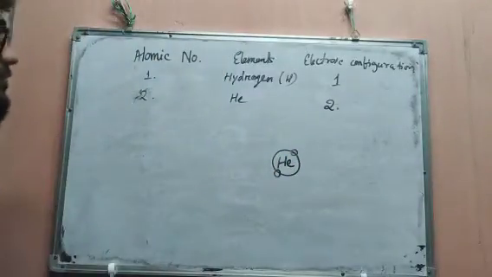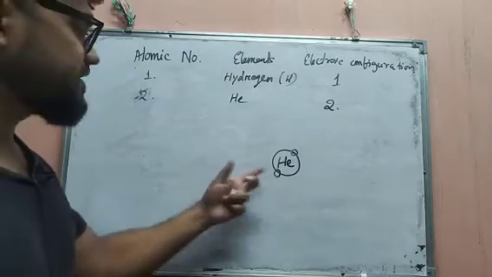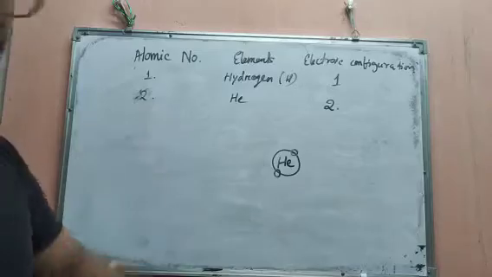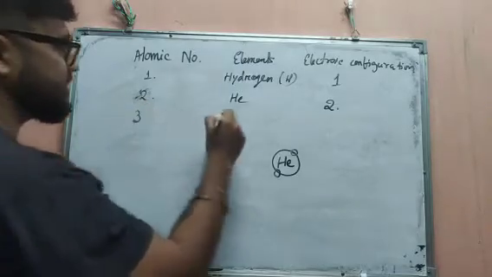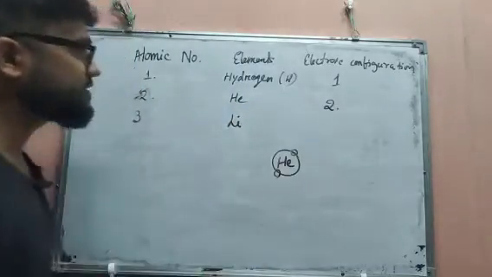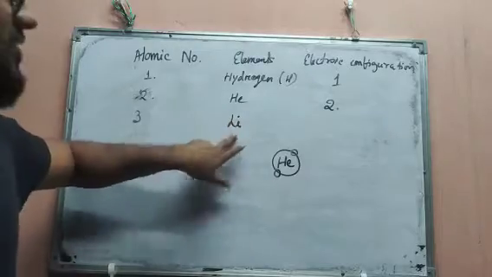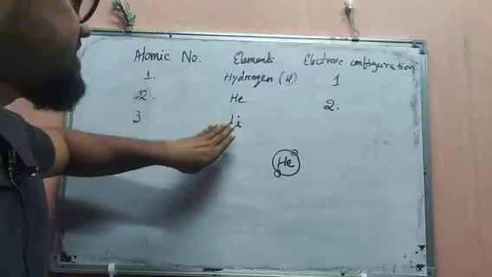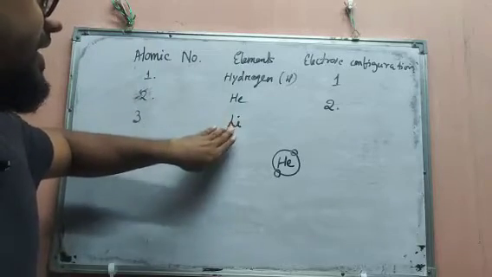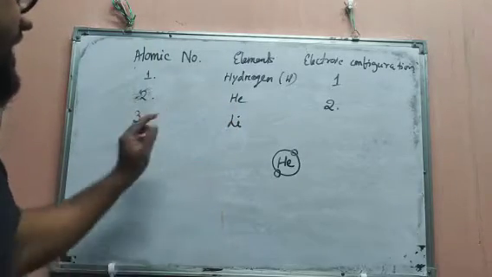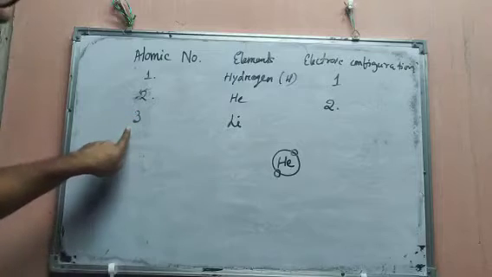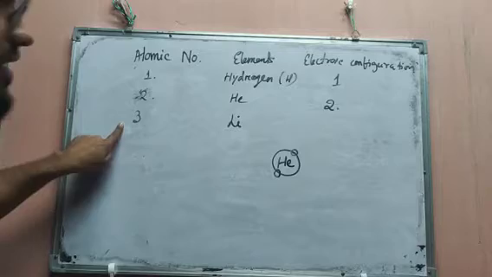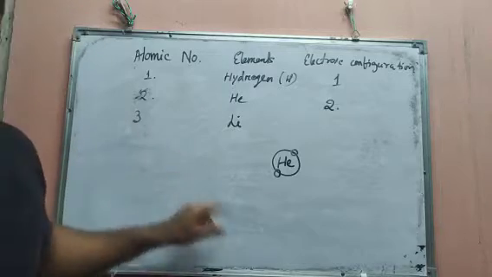Then suppose we are given hydrogen, helium, lithium. Then we say atomic number 3. It is denoted by Li. Helium is denoted by He. I am not writing the full form, I am writing just the chemical formula. So lithium, Li, now see, the atomic number is 3. That means the number of protons is 3. As it has 3 protons, that means it also has 3 electrons.